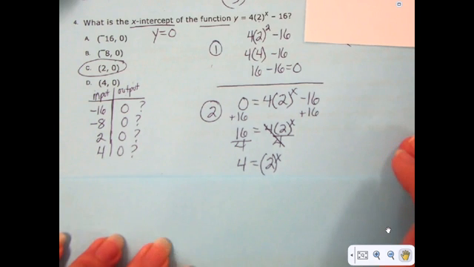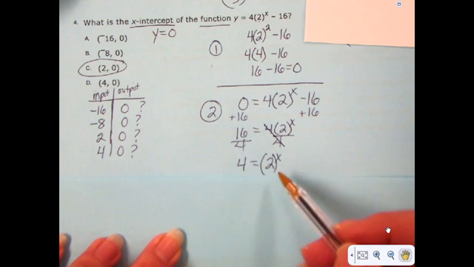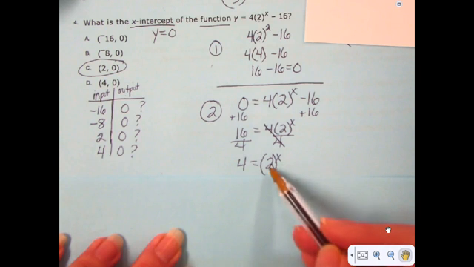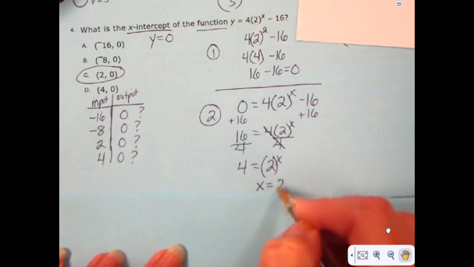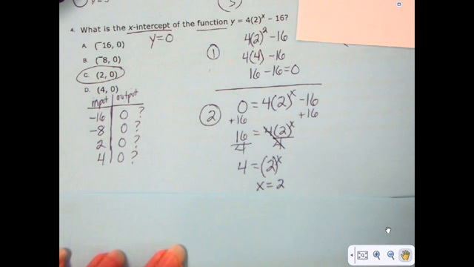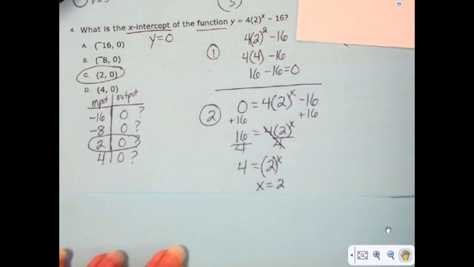And then at this point, if we're looking for what value of the exponent would give us 4, then at this point it's pretty easy for us to look at it and say, oh, that would be 2 squared. And so x does equal 2. And our answer is still C, which is (2, 0).